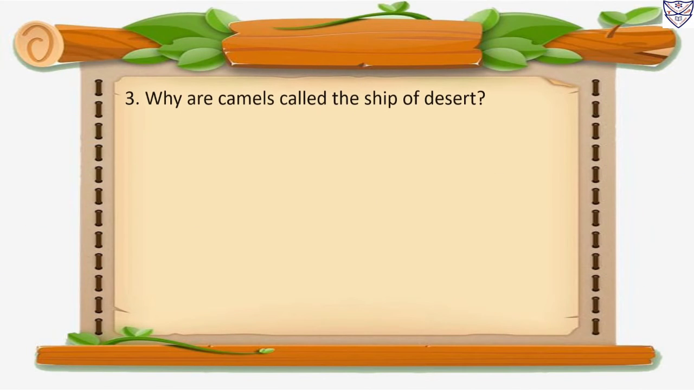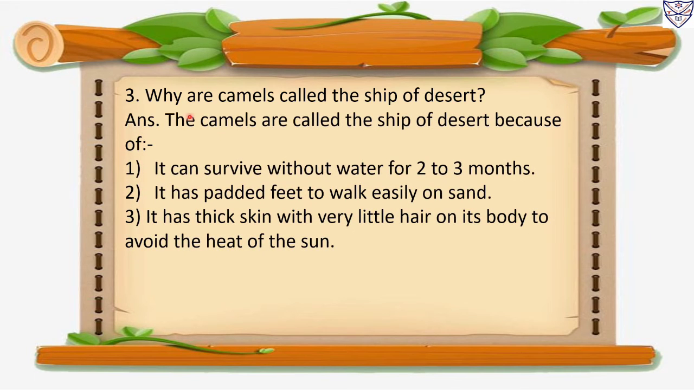Number 3. Why are camels called the sheep of deserts? Answer. The camels are called the sheep of desert because of number 1. It can survive without water for 2 to 3 months. Number 2. It has padded feet to walk easily on sand. Number 3. It has thick skin with very little hair on its body to avoid the heat of the sun.